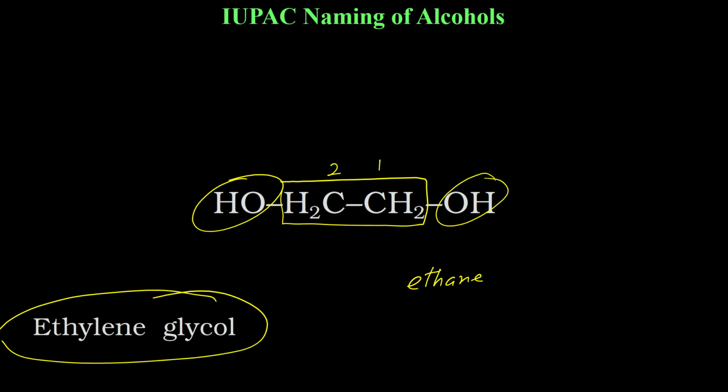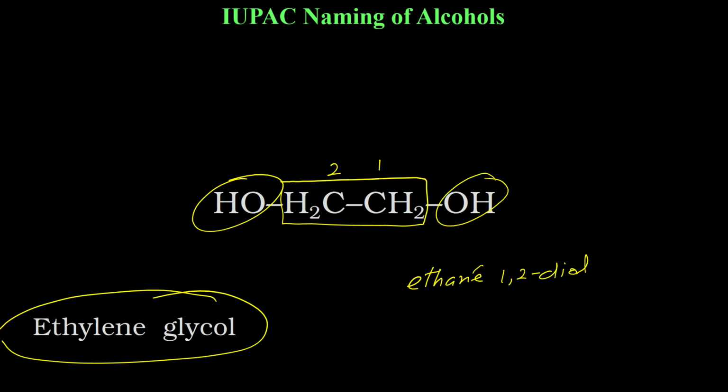There are 2 functional groups at the 1 and 2nd position, so I will write 1,2-diol. Now one important point here. Even though here I and O are vowels and they are in succession, we write both. So don't omit I or O here, you will write complete diol.